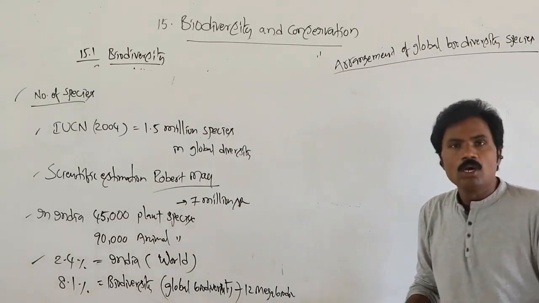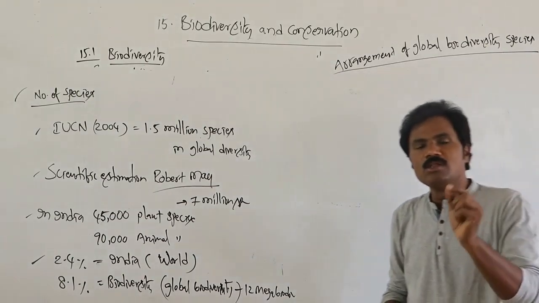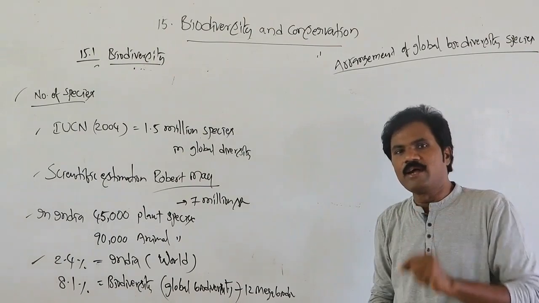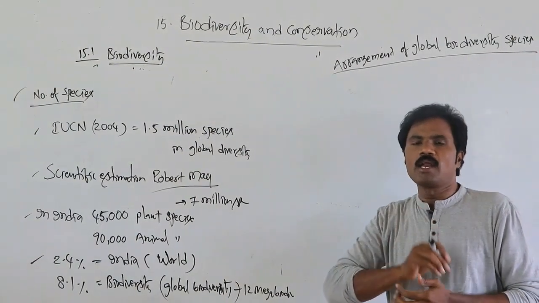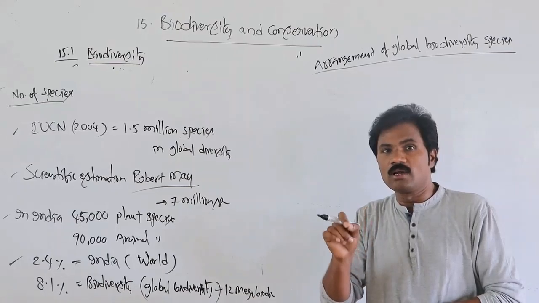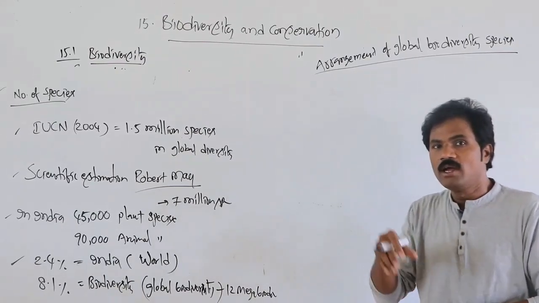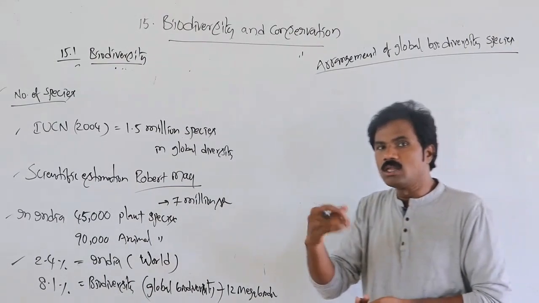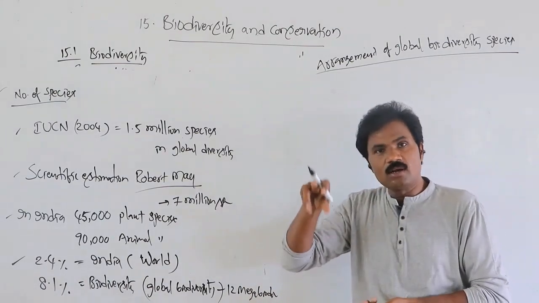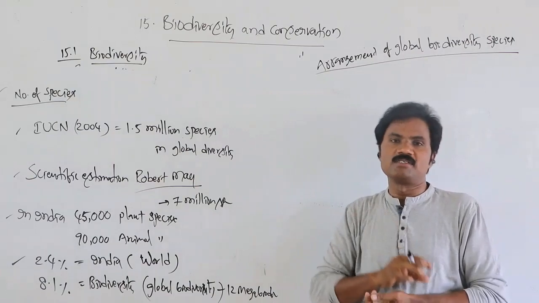But here you remember carefully: in these particular cases, they may not identify the number of prokaryotic organisms. Only why? Because it is very difficult to calculate, identify, and count all these aspects. That's why here they give only animals as well as plants.